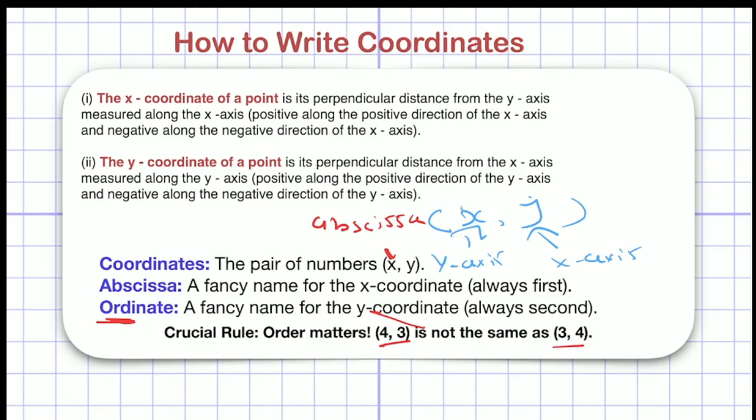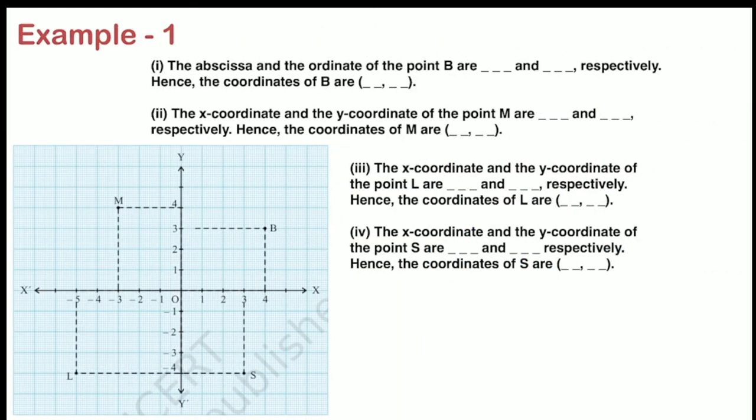So we have learned what is abscissa, what is ordinate, what are coordinates, how to write coordinates, what is the x coordinate, what is the y coordinate, and what will be the format of coordinates in each quadrant. After learning all these concepts and terminology, let us go to the examples. It is our example number 1, and I have taken this picture from the NCERT textbook. The abscissa and the ordinate of the point B are? What is abscissa? Simply the x coordinate. What is ordinate? Simply the y coordinate, right?